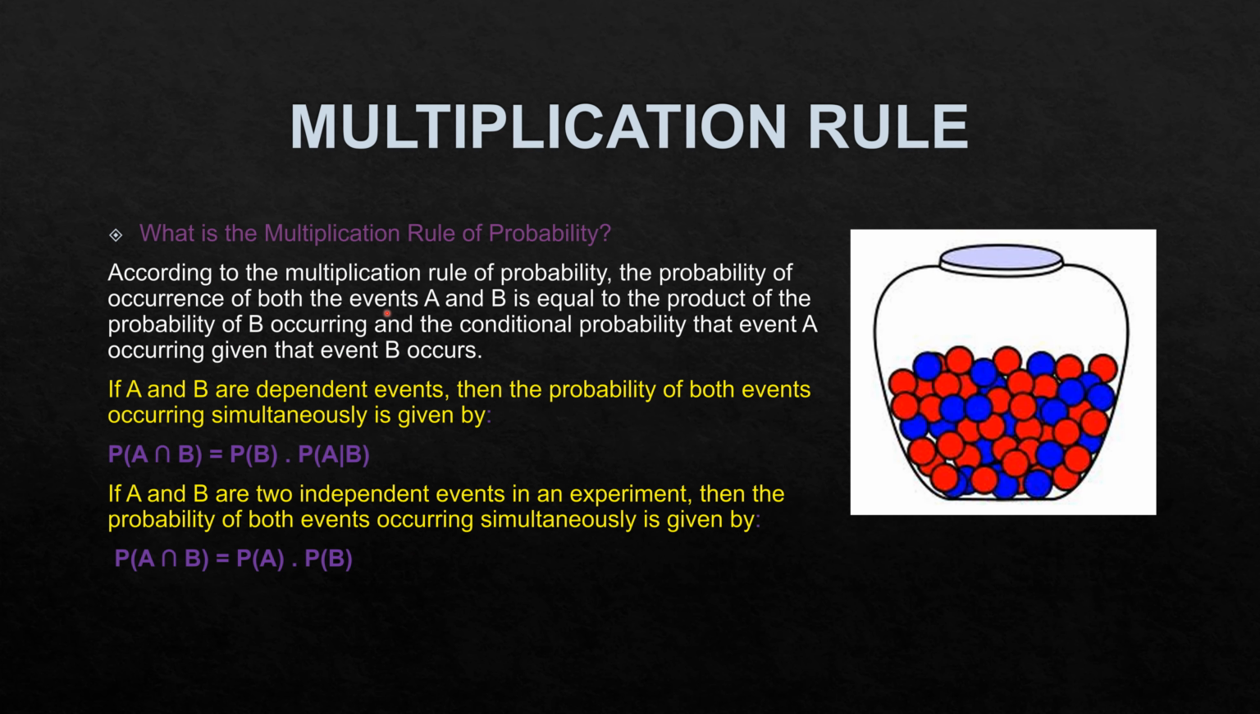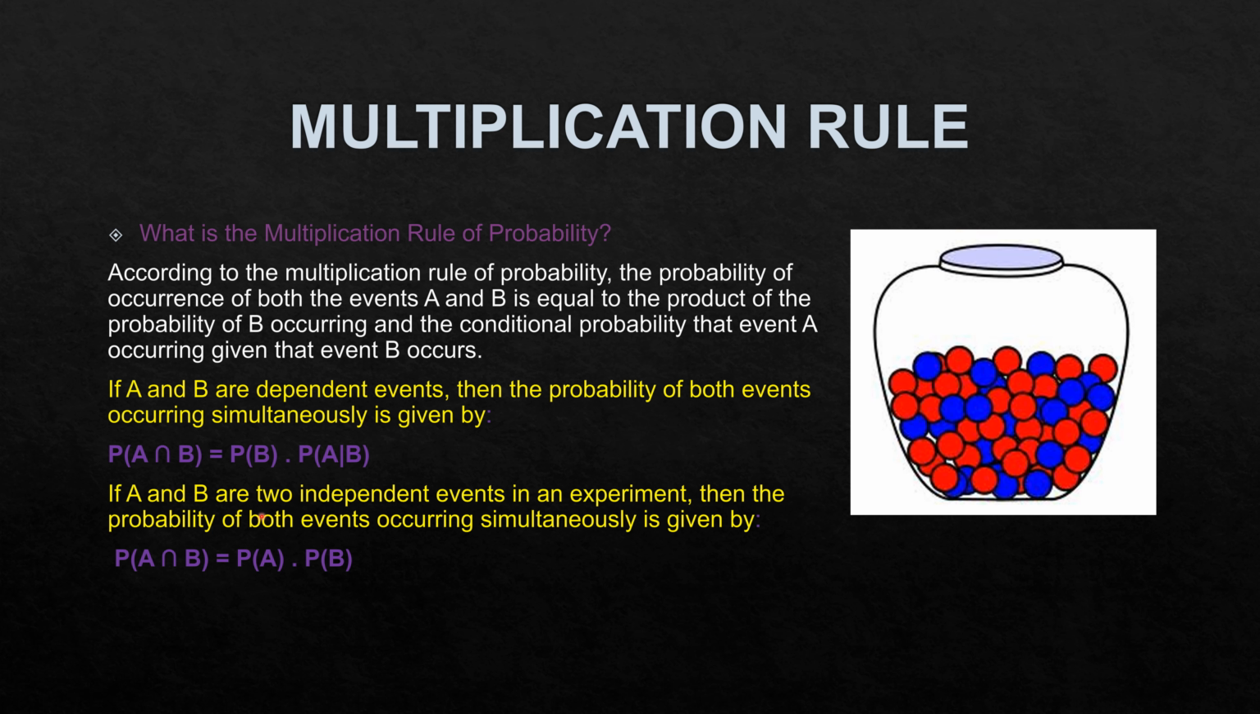Multiplication rule. What is the multiplication rule of probability? According to the multiplication rule of probability, the probability of occurrence of both the events A and B is equal to the product of the probability of B occurring and the conditional probability that event A occurs given that event B occurs. If A and B are dependent events, then the probability of both events occurring simultaneously is given by P(A ∩ B) = P(A) × P(B/A).